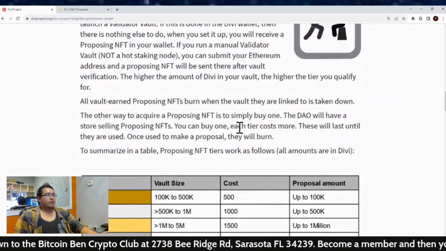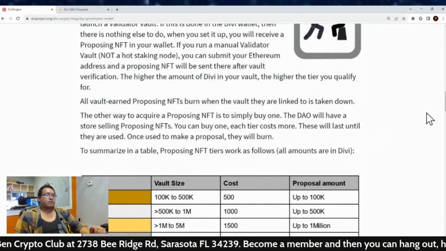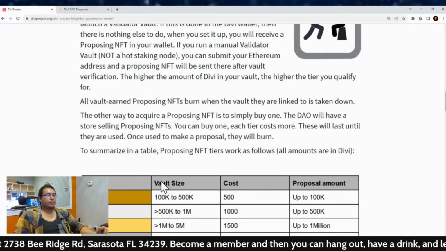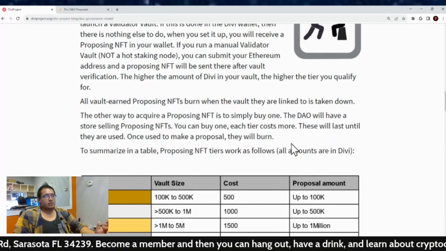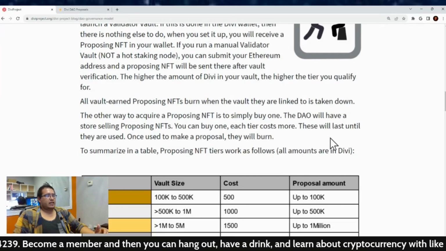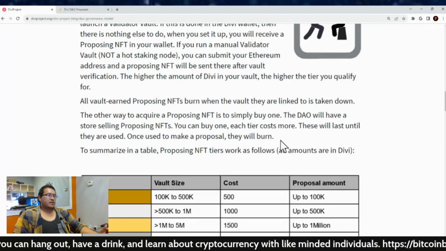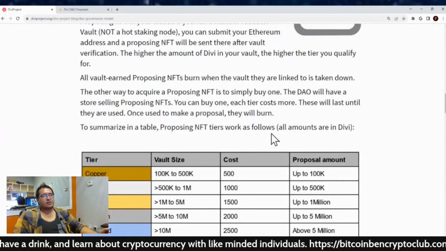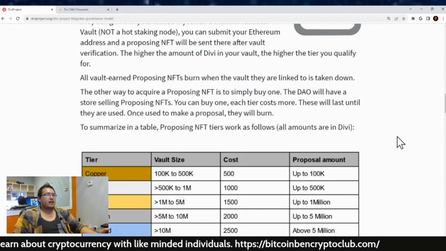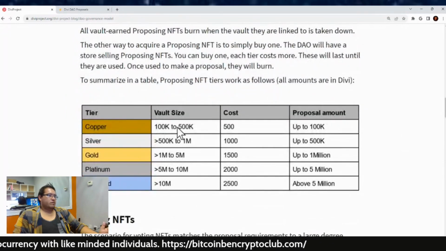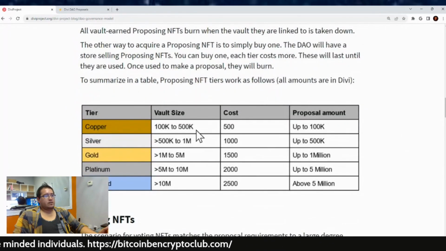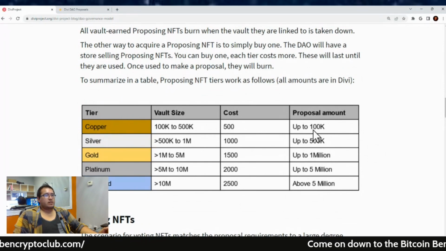The other way to acquire proposing NFTs is just to simply buy one. The DAO will have a store selling proposing NFTs. You can buy one, each tier costs more, and these will last until they are used. Once used to make a proposal, they will burn. Now, to summarize in the table, proposing NFT tiers work as follows, and all amounts are in Divi. So the copper is about 100,000 to 500,000 Divi. The cost would be 500, and the proposal amount is up to 100,000.